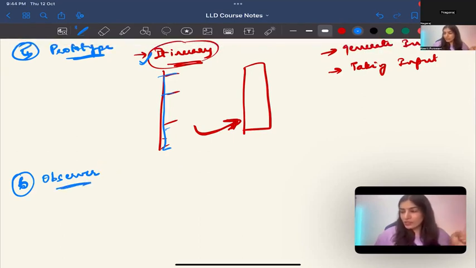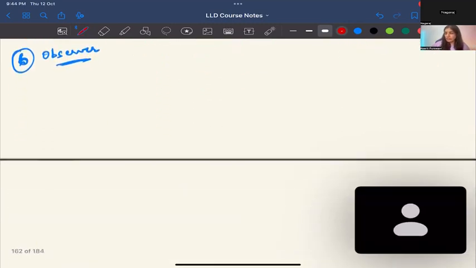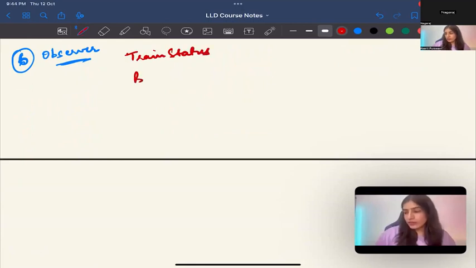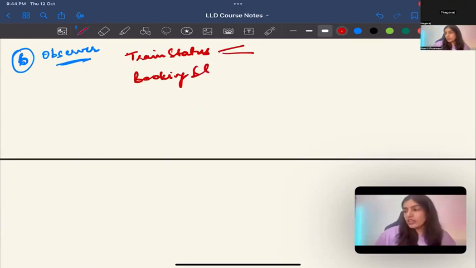Okay. Observer. Where can we use observer? After the ticket booking is done, the mail is sent. Yeah, the same. Notification is sent. Yes. So maybe if your train is cancelled or delayed, we get an email or something. Yep. Say train status, booking status, notifications.